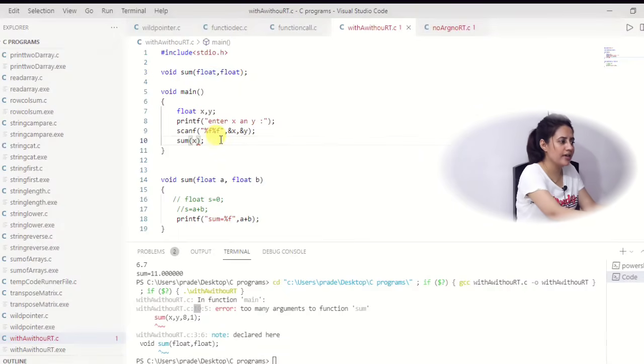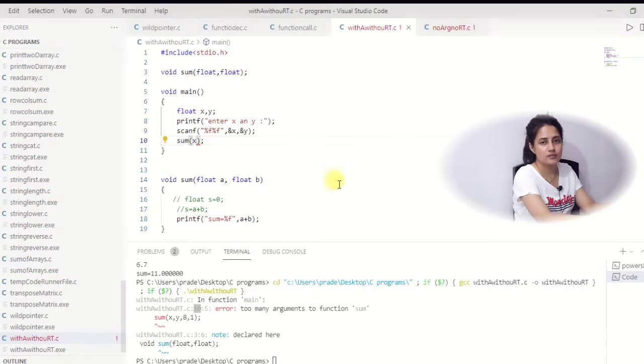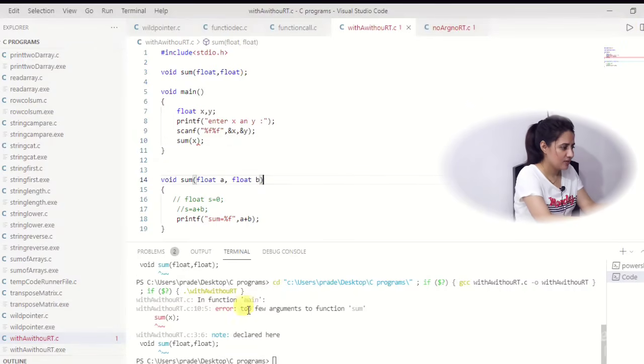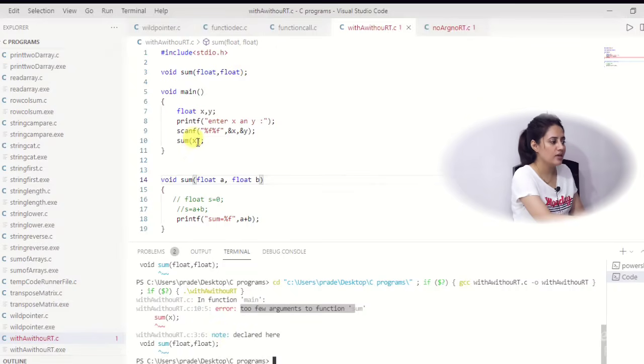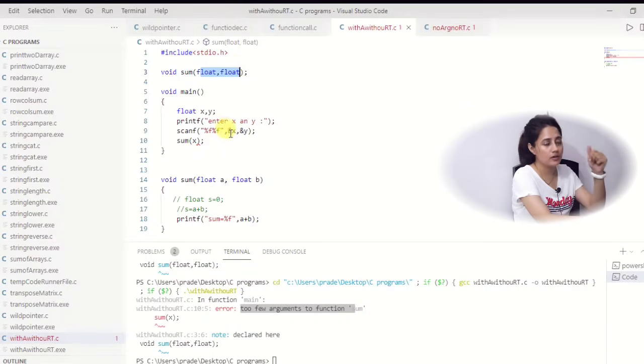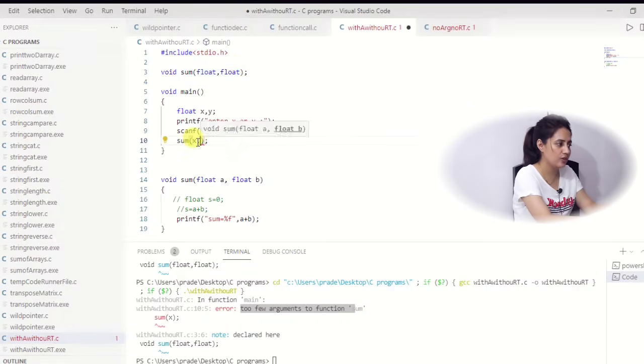And if you pass only x, see what will happen at that time. See, the error is too few arguments to function sum, meaning according to the logic it should pass 2 arguments, but you are passing only 1, meaning too few arguments. So here it is also giving an error. So exactly how many arguments you have declared in the function declaration, 2 arguments, so x comma y.